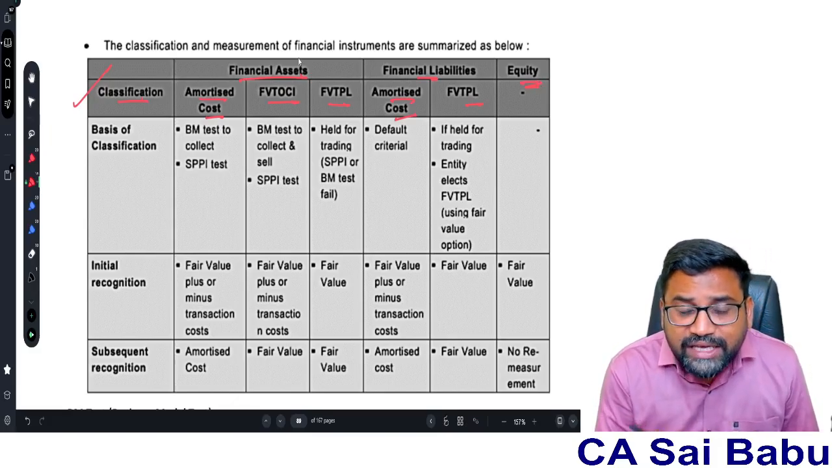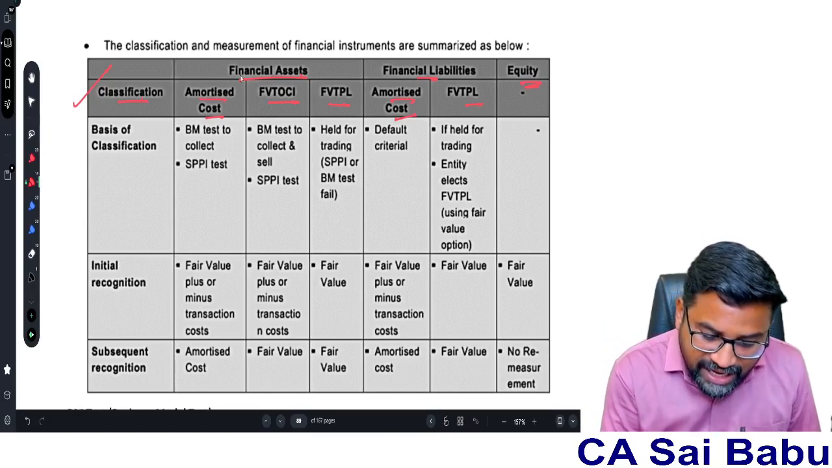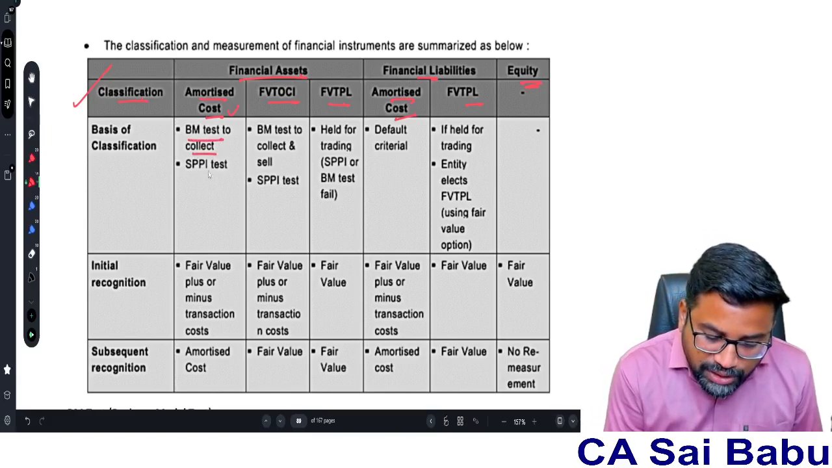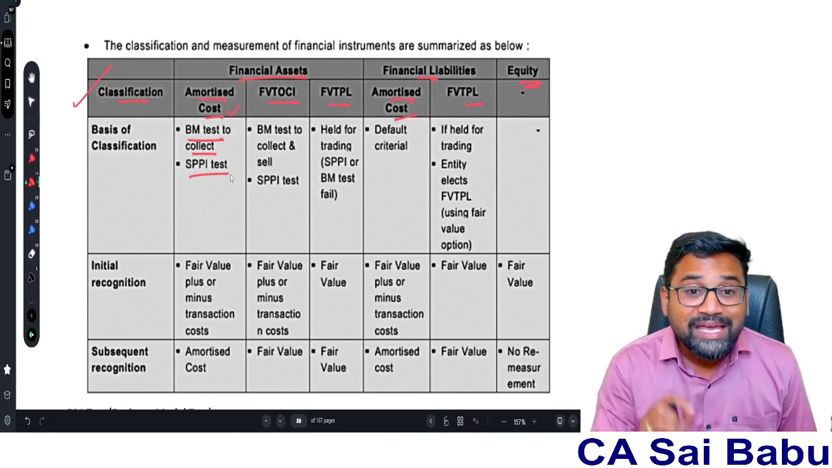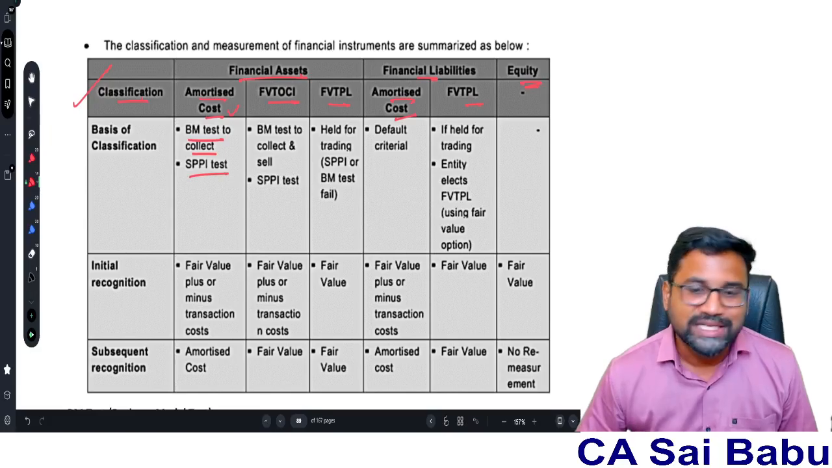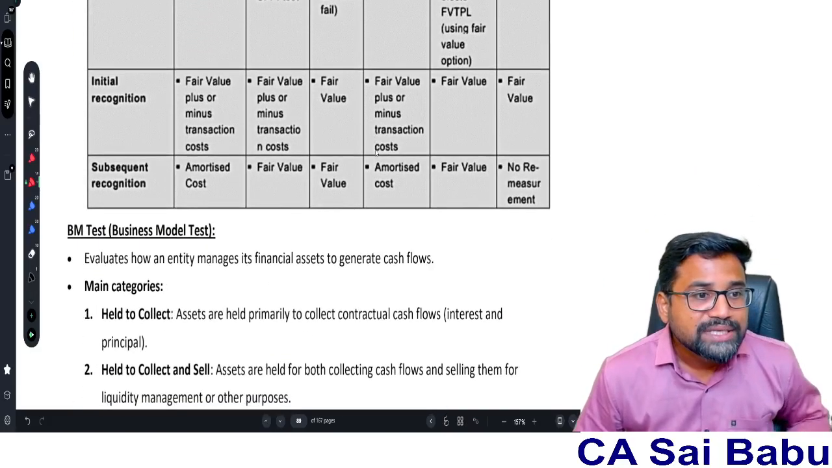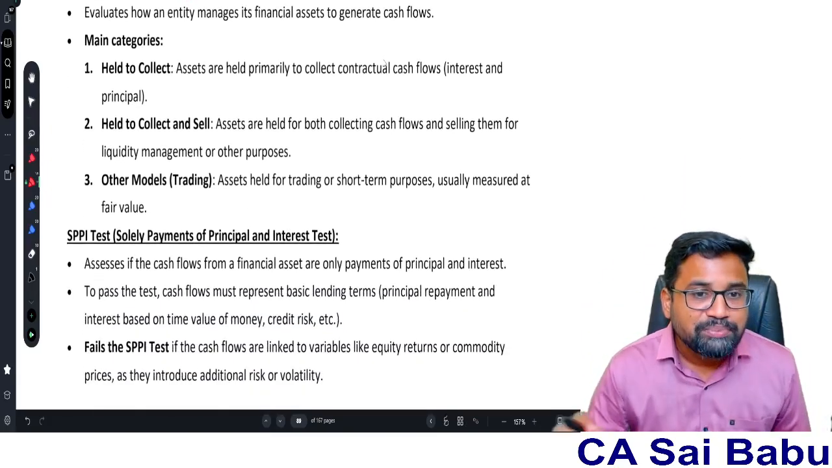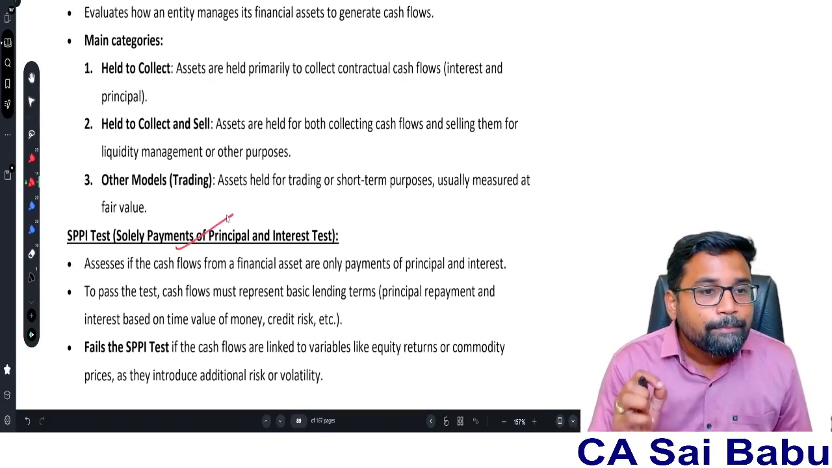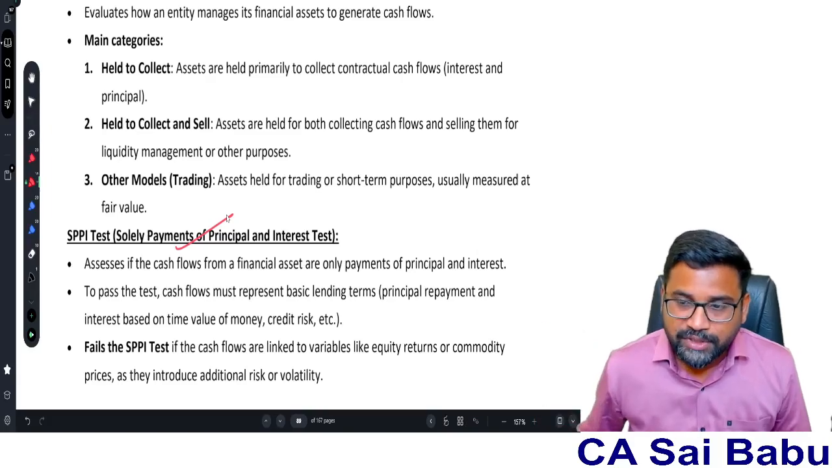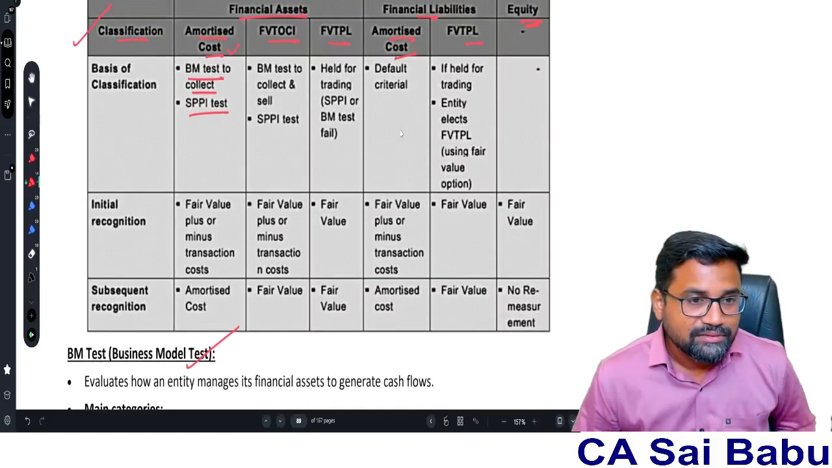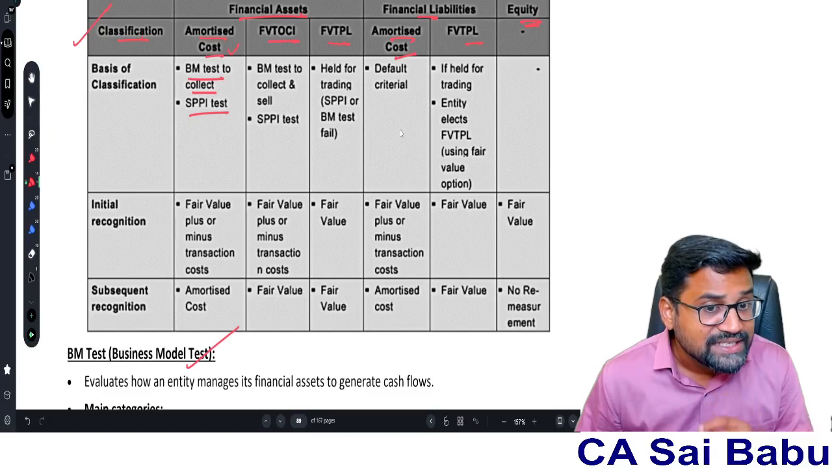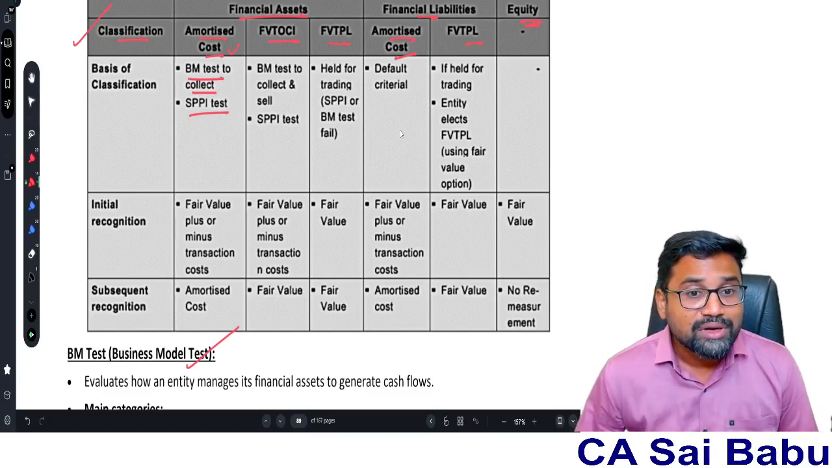When we classify any financial asset under the amortized cost model, there are two tests: the BM test to collect and the SPPI test. BM test means business model test. The second test, SPPI test, is the solely payments of principal and interest test. If both tests are satisfied, then that kind of financial asset is classified under the AC model, the amortized cost model.